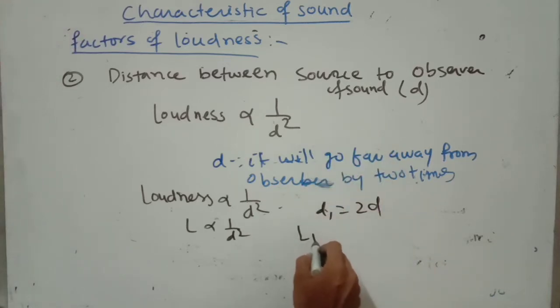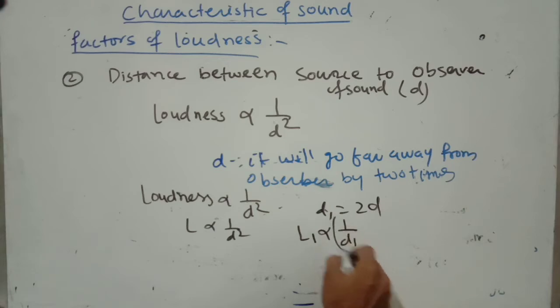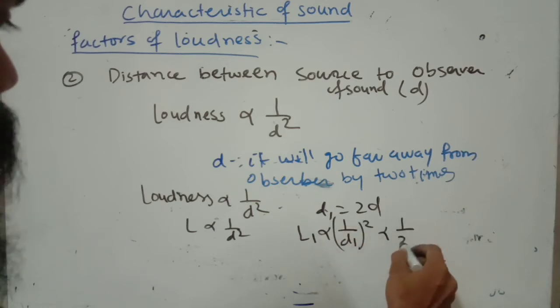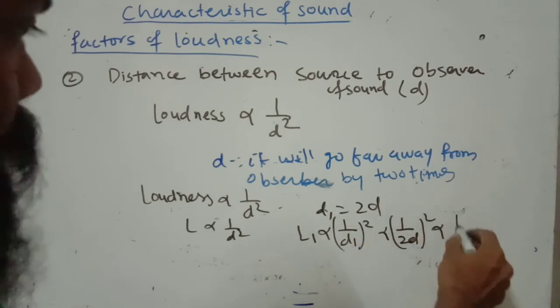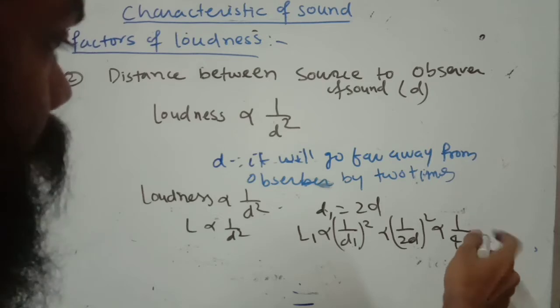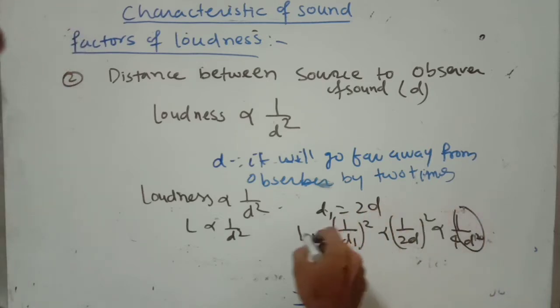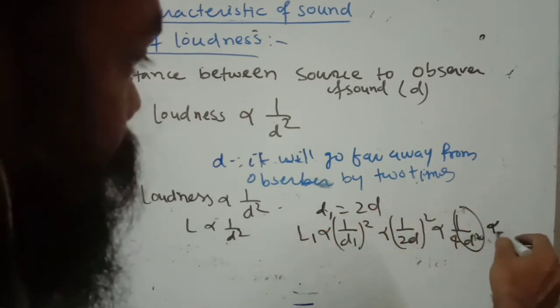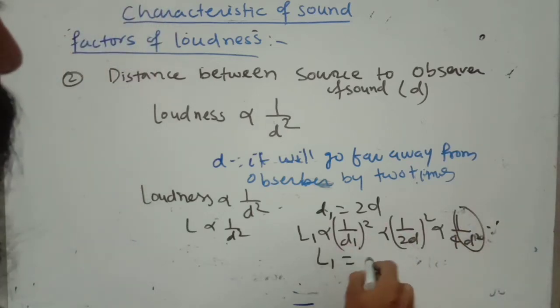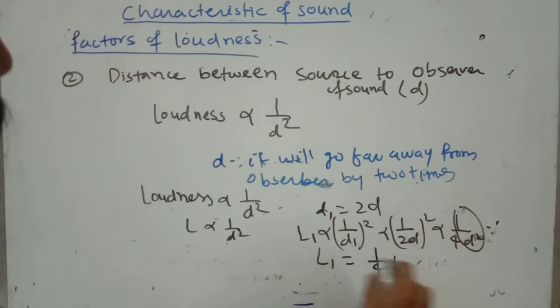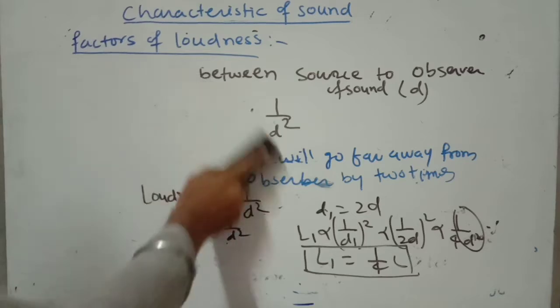So L1 is 1 by d1 square, which is 1 by (2d) square, which is 1 by 4 d square. This 1 by 4 d square is L, so L1 equals 1 by 4 L. That means the new loudness of the sound decreases by 4 times of the initial loudness. Okay, that's the second factor of loudness. Now number three.